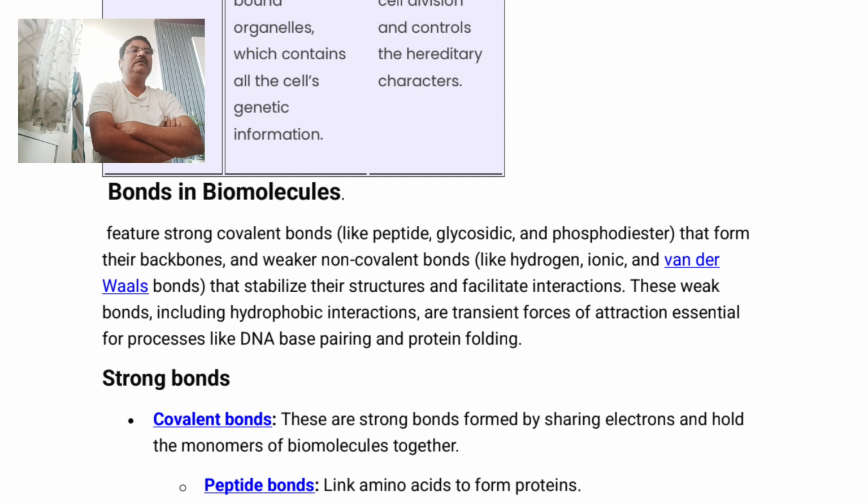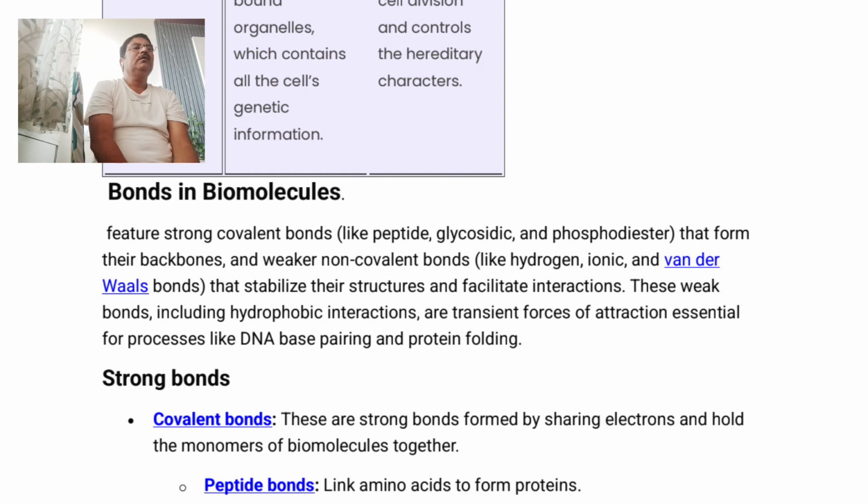Particularly, these strong bonds are the covalent bonds present in compounds like peptide, glycosidic, and phosphodiester types of compounds that form their backbones. And they also contain another type, that is weak bonds or weaker non-covalent bonds like hydrogen, ionic, and Van der Waals bonds.